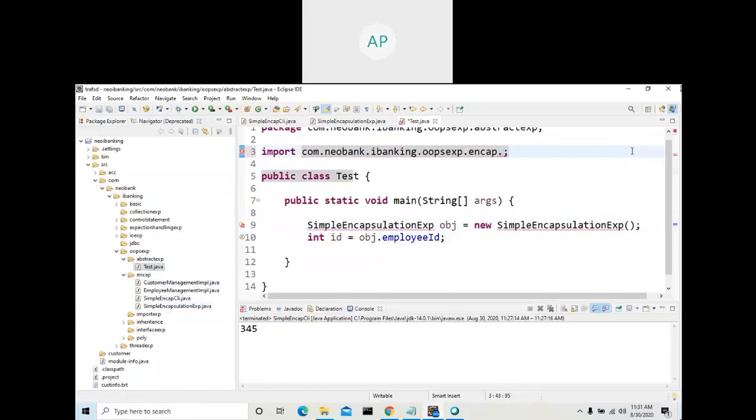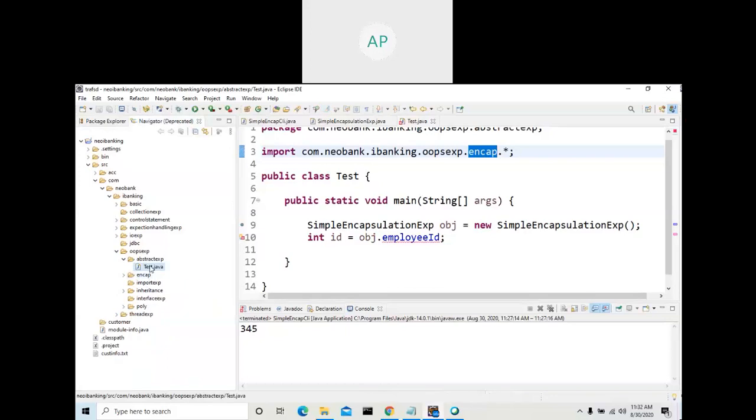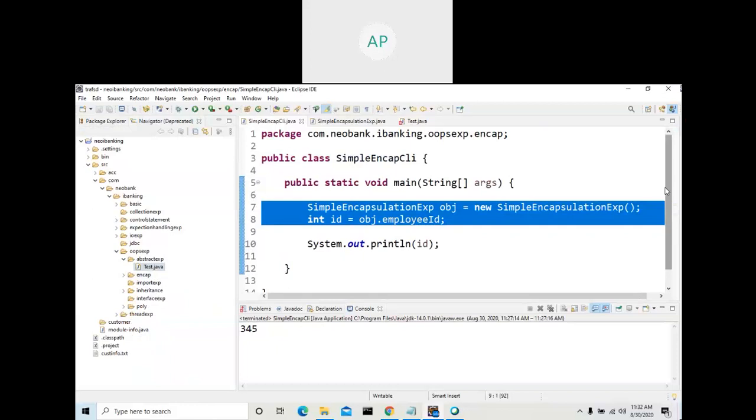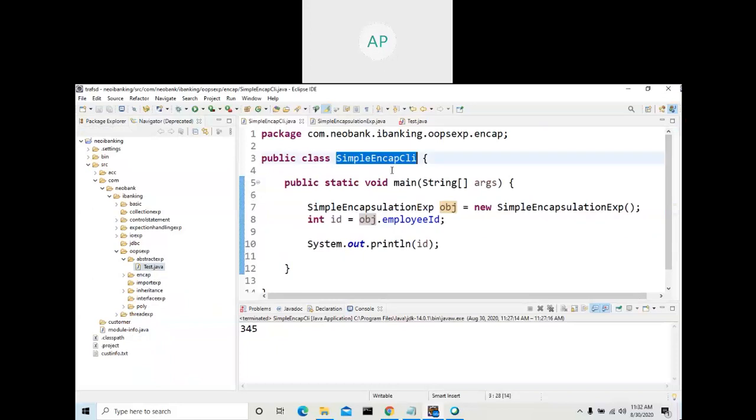See, if you click this one, either the full package name, or else package dot star, one and the same. Now, if it is dot star, you can access all the classes. So now you are informing Java that please expose all the classes inside this package to this class. So imports, go to Google and see.